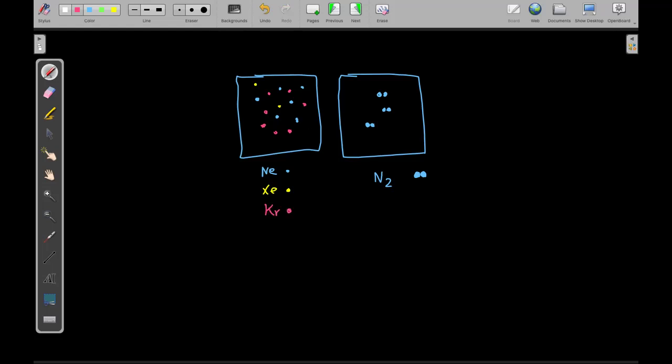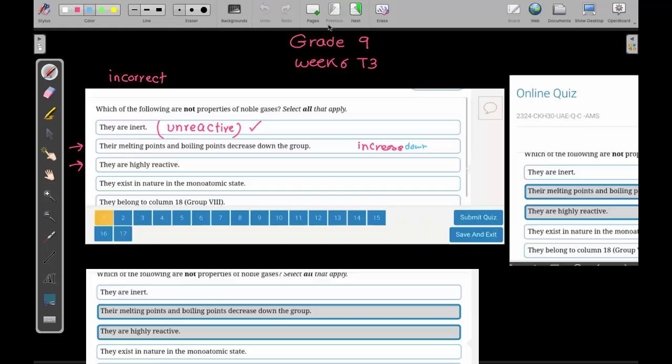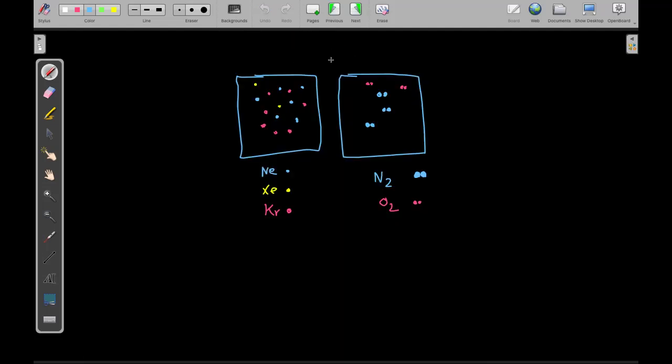While if you look at oxygen here, every two oxygens are together, also diatomic. What are diatomics? Every two atoms are together: O2, Cl2, F2, Br2. So this means that it is correct. So we don't choose it. It's from group 8. Yes, of course, it's from group 8. Let's see the next question.